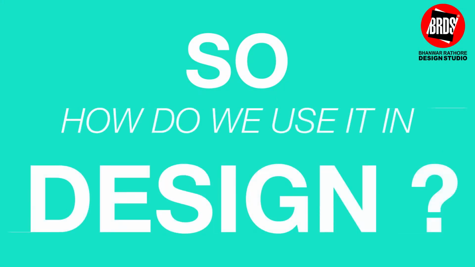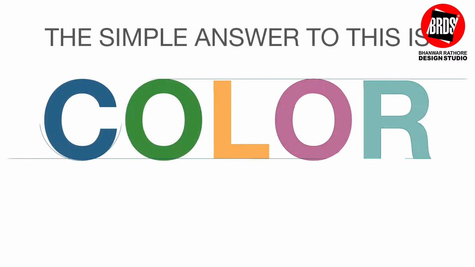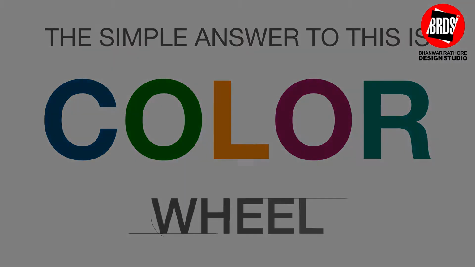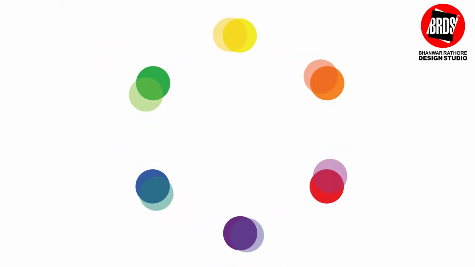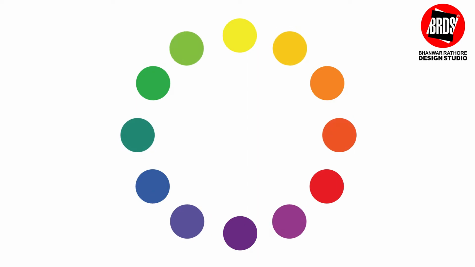So let's understand how we use colors in our design. The simple solution to understand this is through the color wheel. Now what is a color wheel? A color wheel is the combination of primary, secondary and tertiary colors. In all, there are 12 colors in the color wheel which could be obtained from primary colors.